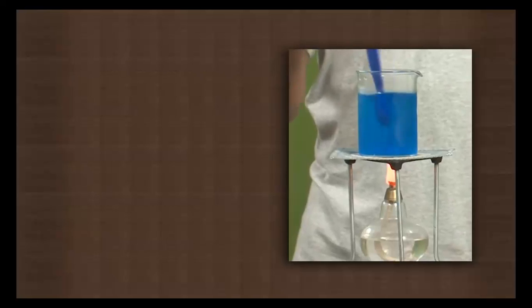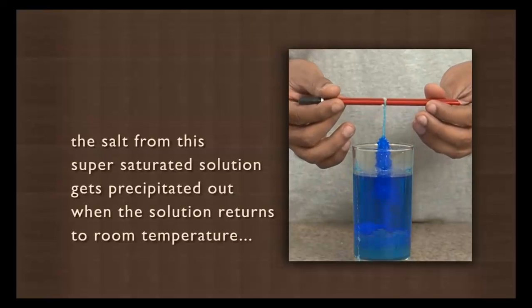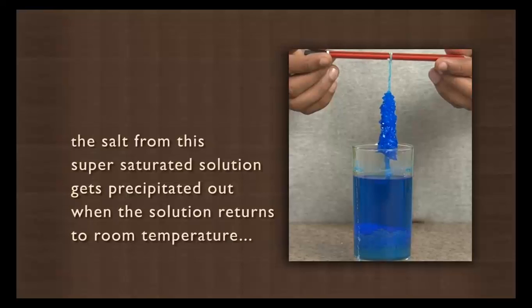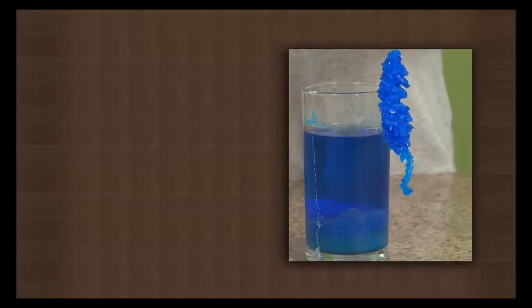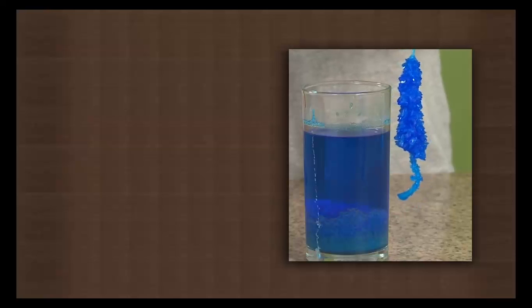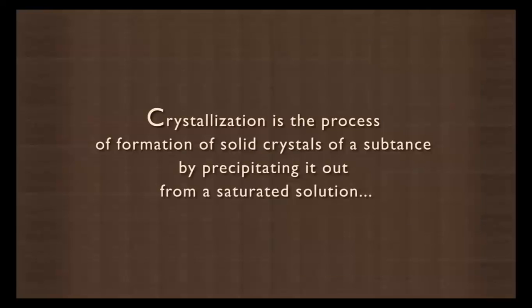This solution is called a supersaturated solution. The salt from this supersaturated solution gets precipitated out when the solution returns to room temperature. The salt molecules that get precipitated out start forming crystals at the nucleation center, which is the thread in this case. Crystallization is the process of formation of solid crystals of a substance by precipitating it out from a saturated solution. Why don't you try making sugar crystals at home?